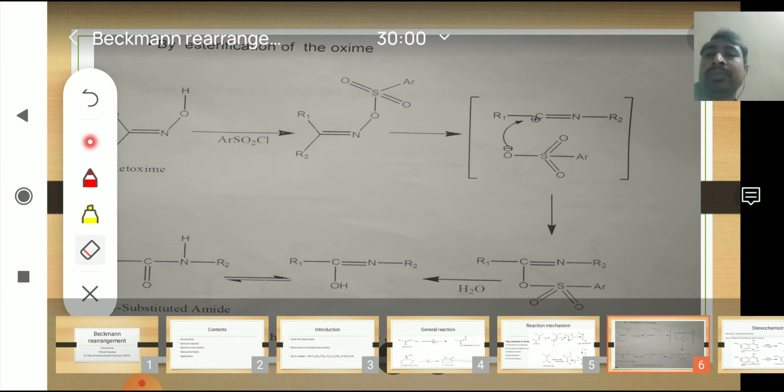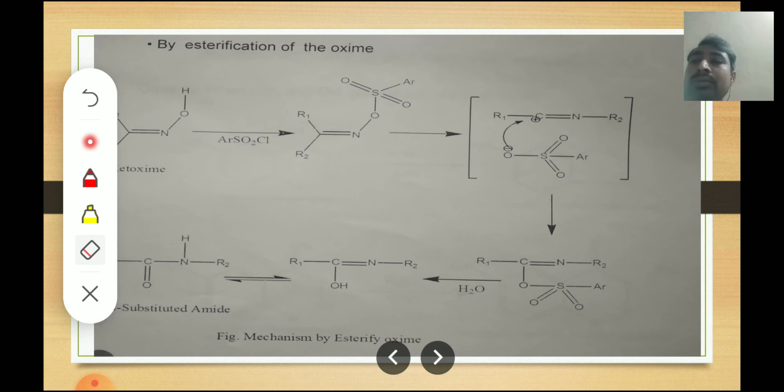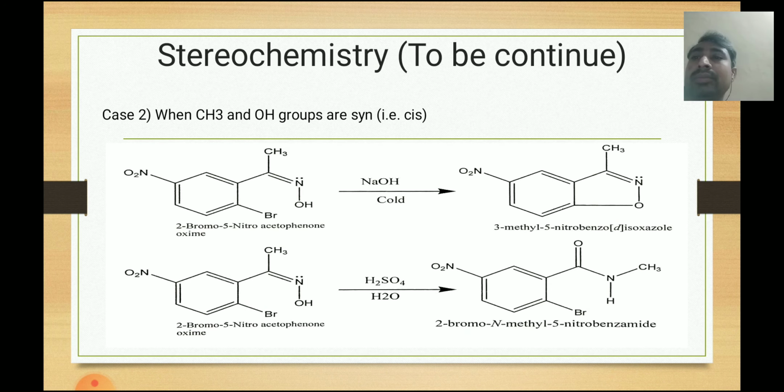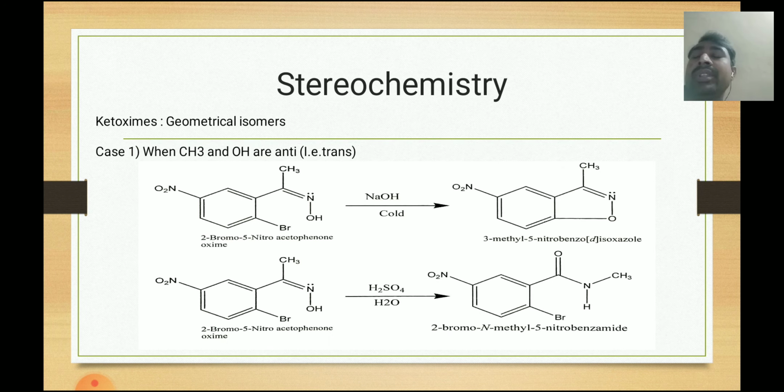Now next, we will see the stereochemistry. Generally ketoximes are geometrical isomers, and geometrical isomers show specific characteristics in the reaction.